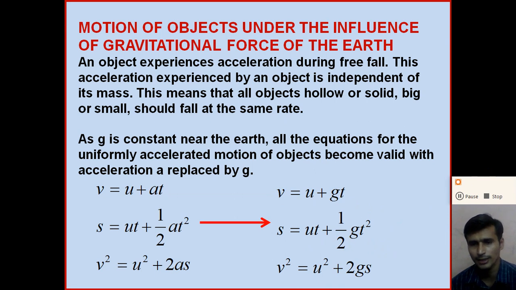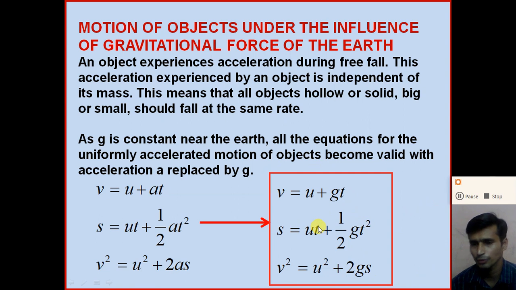So when an object freely falls from some height, we use the equations of motion to calculate the velocity at any point: v is equal to u plus gt, the distance traveled by the object s is equal to ut plus 1 half gt square, and v square is equal to u square plus 2gs. So we use all three equations for the motion of an object under free fall. So dear students, understand the motion of an object under the influence of the gravitational force, or we can say the motion of an object in free fall.